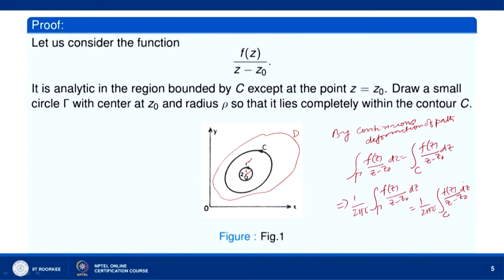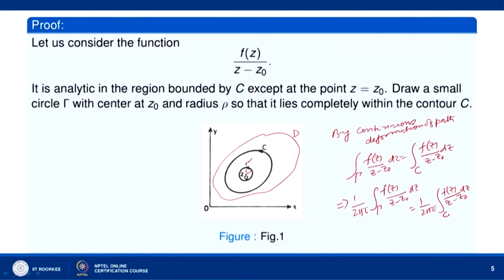We had said that we can continuously deform the curve if it does not have any singular point on the way. So, there is no singular point in between gamma and C, so we can continuously deform gamma and get the integral over gamma equal to the integral over C of f(z) over (z minus z naught) dz.